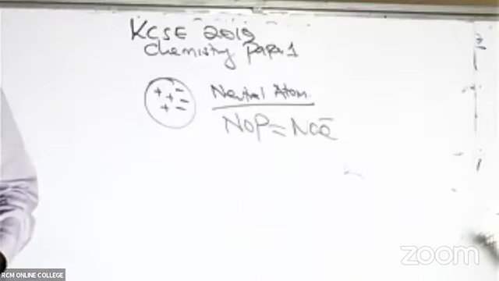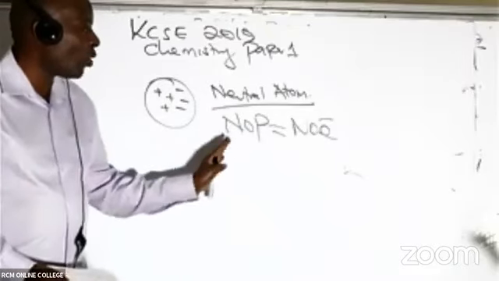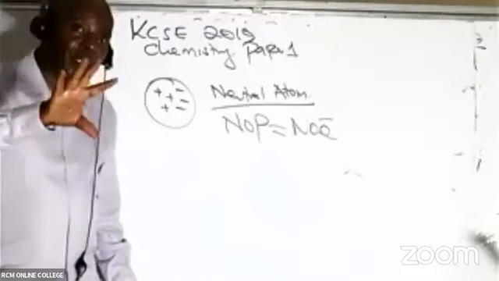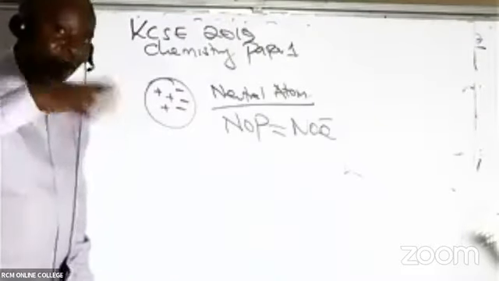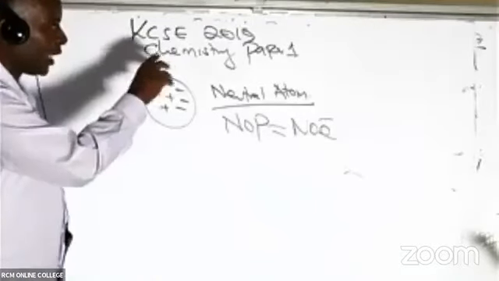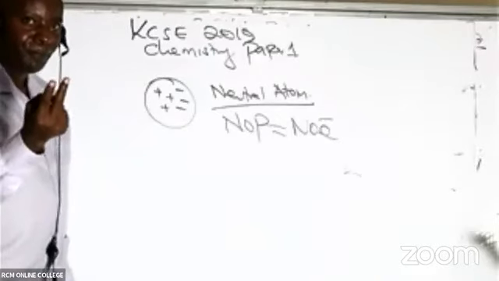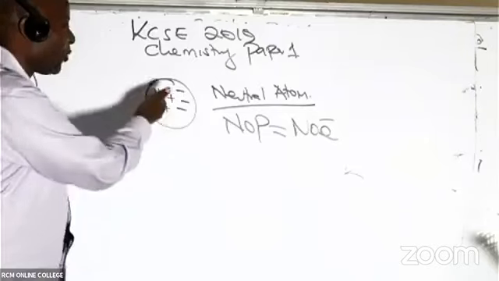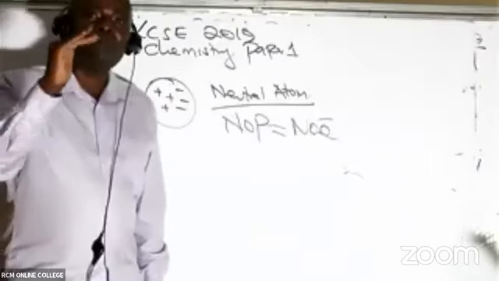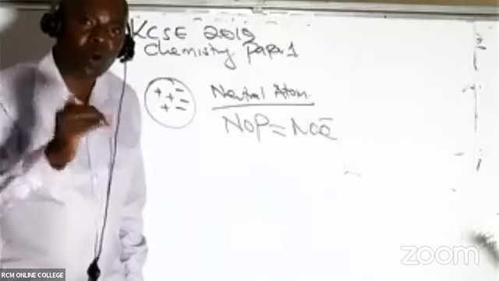Let me repeat this. Anytime I remember this, number of protons equals number of electrons. Number of protons should be equal to number of what here? Electrons. I'll be going deeper into this, but I just wanted to look at a simple structure. When you have a positive and a negative, 1:1, or 2 positives, 2 negatives, that means 2:2, or 3 positives, 3 negatives, then this atom will be said to be well balanced. If it's well balanced, it means that it is neutral.